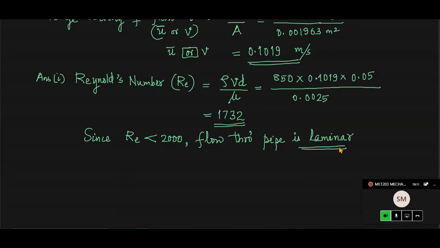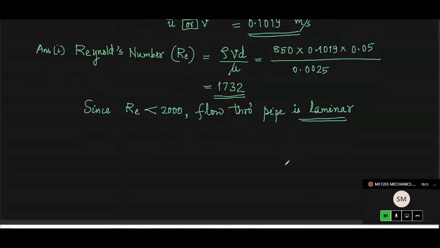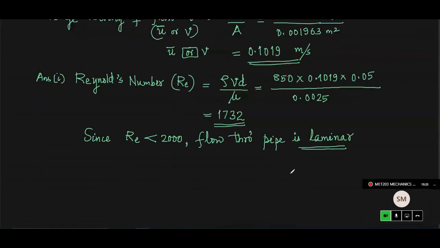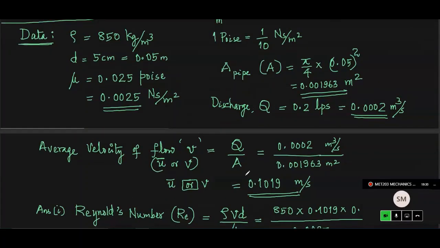What else do we need to find out? See the shear stress at the pipe wall, and in that case we need to get the pressure gradient. So the pressure gradient is all we require. What I think you can do, there may be several different options, but the average velocity is available.